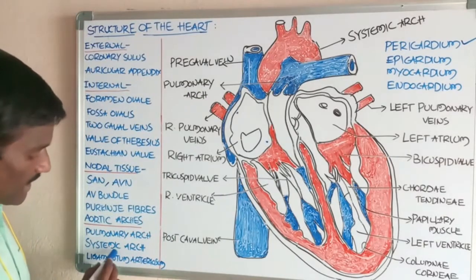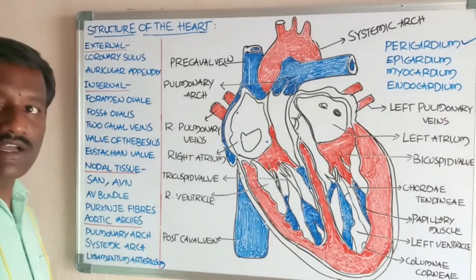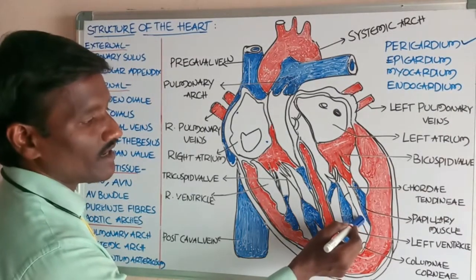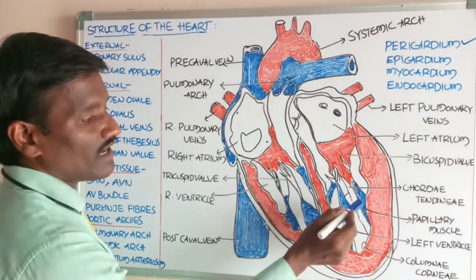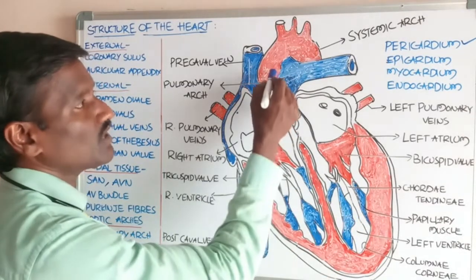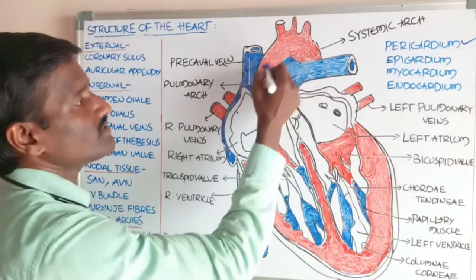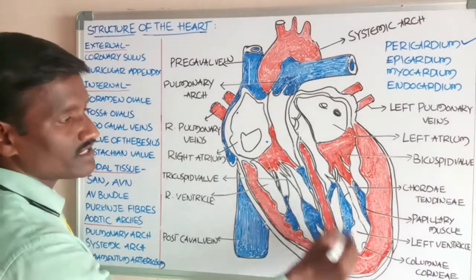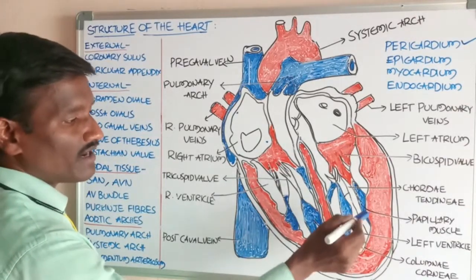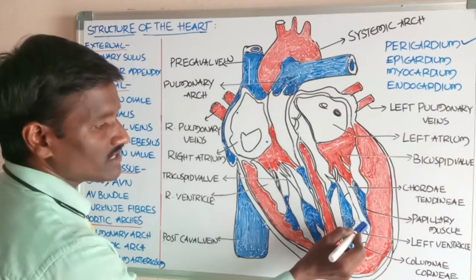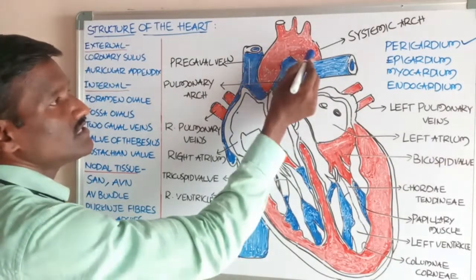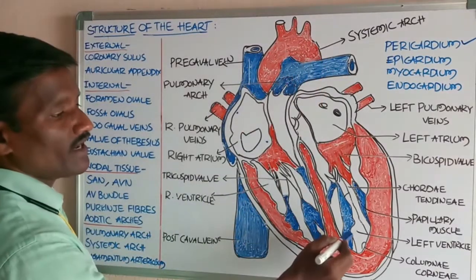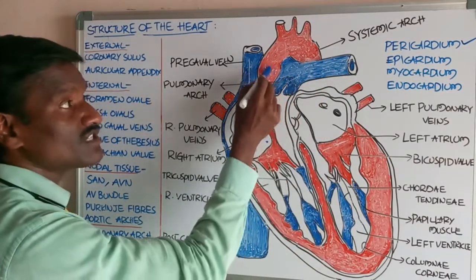Okay, students. Next, another one is the systemic arch. This is the left ventricle. The left ventricle pumps the blood into the systemic arch. The left ventricle is the largest chamber in the heart and pumps oxygenated blood into the systemic arch.